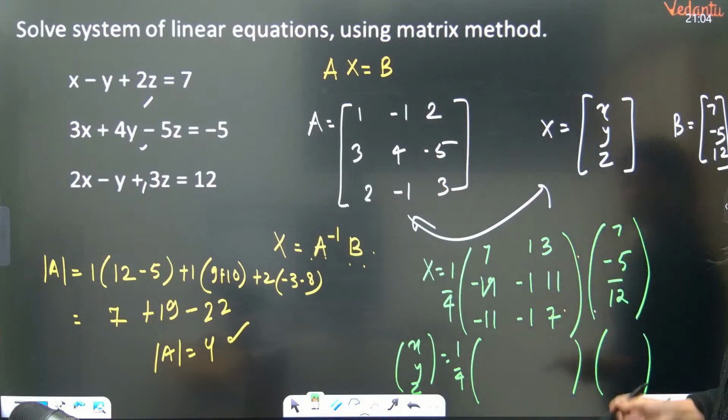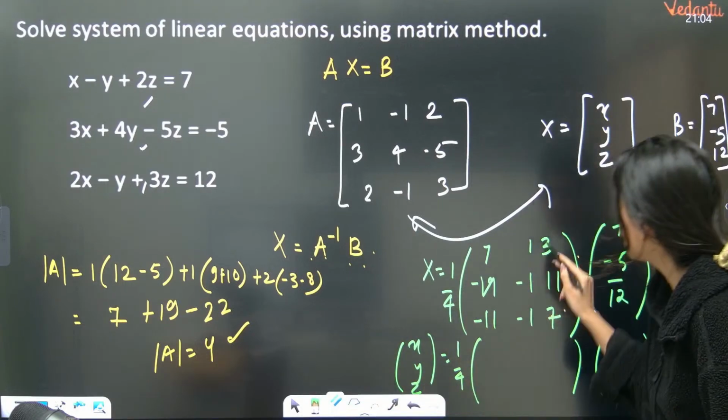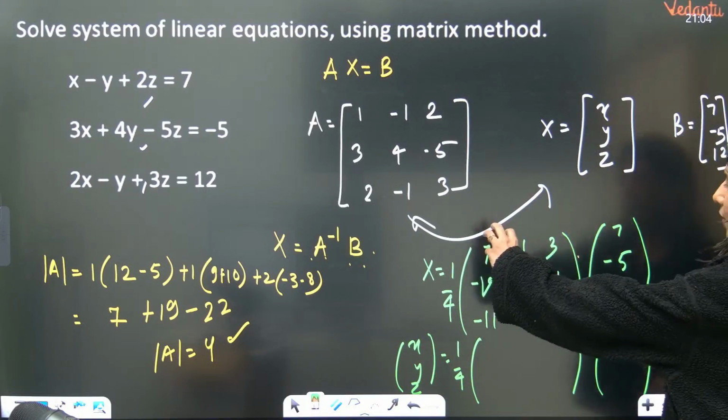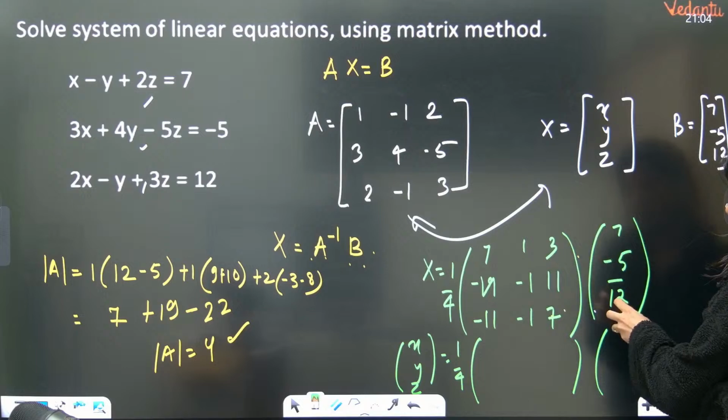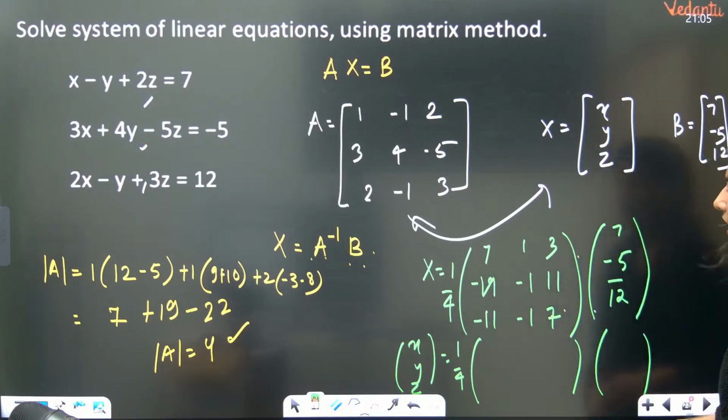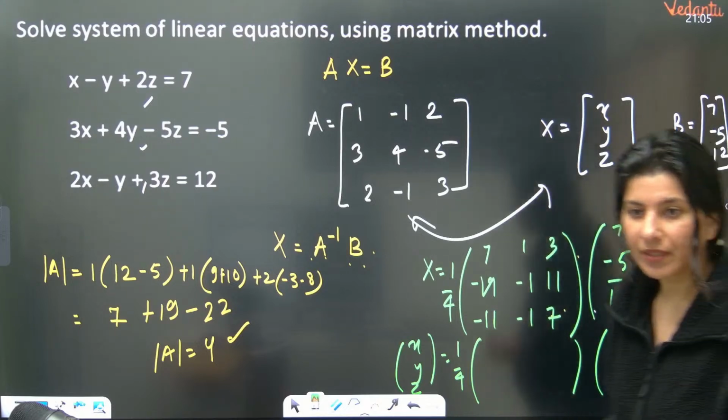So just multiply and get the value. This is 7, 1, 3. So 1 is different, 3 is different. Now you have to multiply 7, 1, 3 into this. Then this multiply this, then this multiply this. Upon 4 you are going to get the answer.